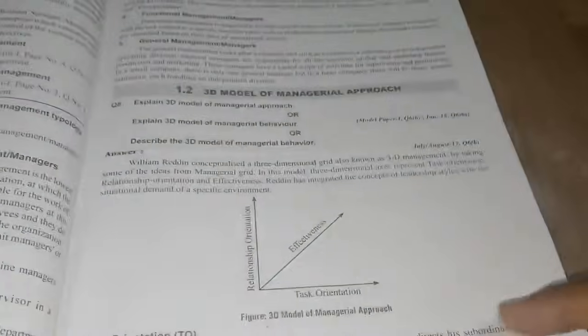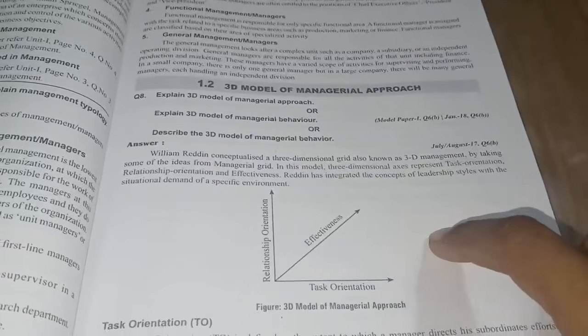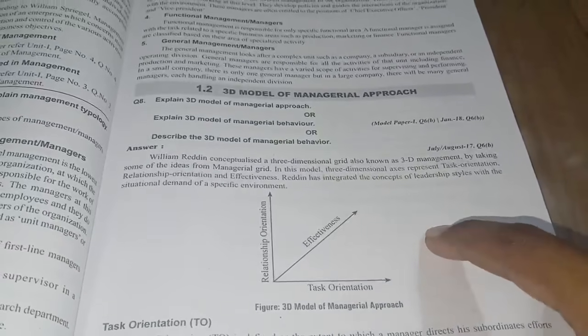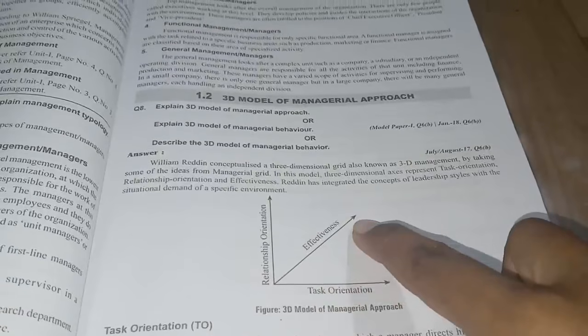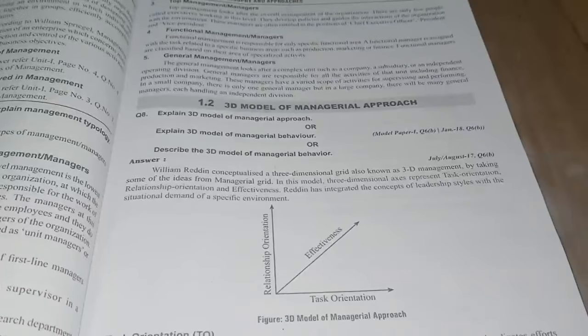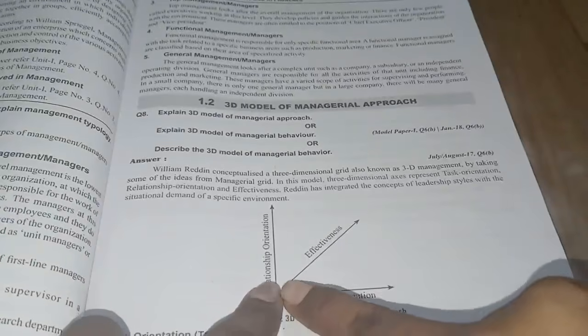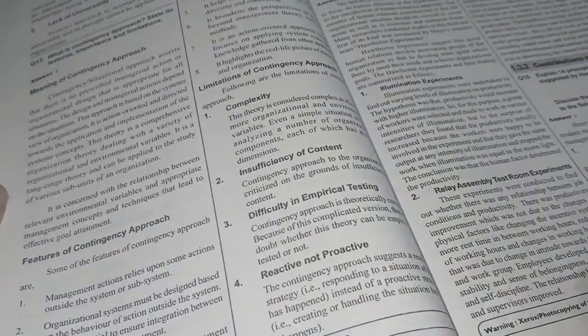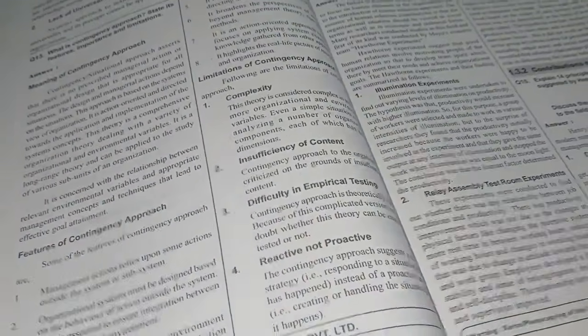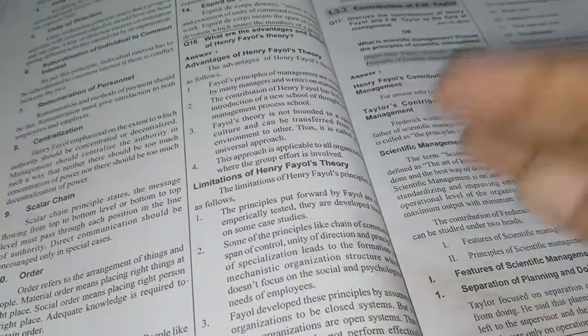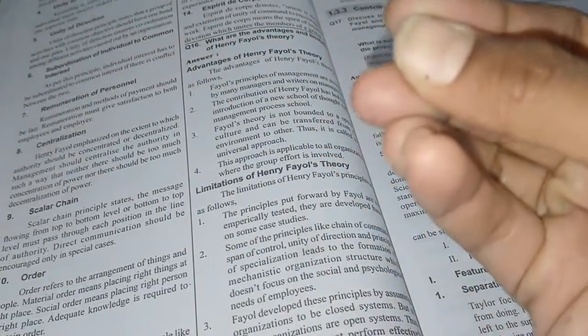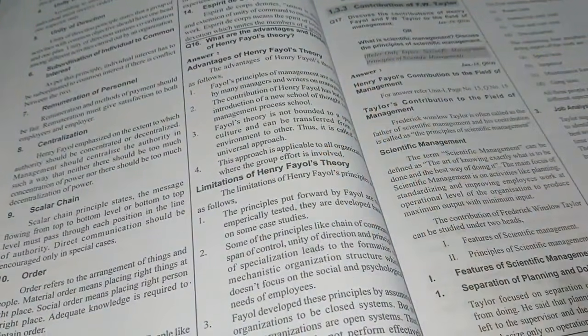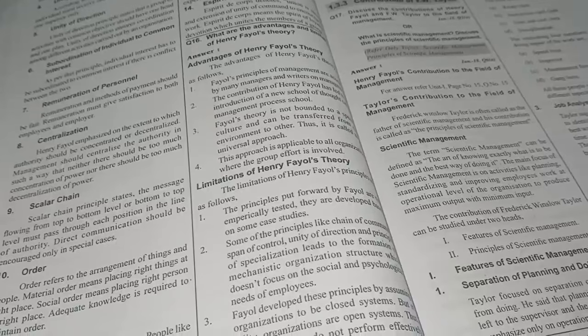Next, you are going to learn this 3D diagram also. This is also important. According to William Reddin, effectiveness works out when task and relationship are in the correct position, then effectiveness will always increase. So this is also an important one we have learned from unit number 1. Try to make out the diagrams you have in unit number 1, and the Hawthorne experiment is also important. Henry Fayol's 14 principles we already know. Just make a quick revision while reading this, but especially from unit number 1, learn about management.